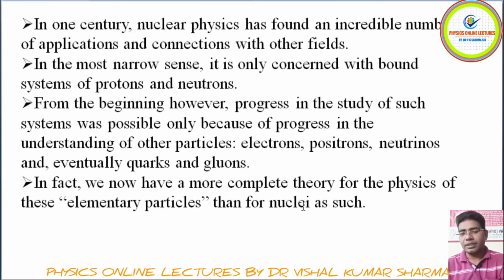So students, we have recent advances, and nuclear physics has improved much more with the discovery of elementary particles.